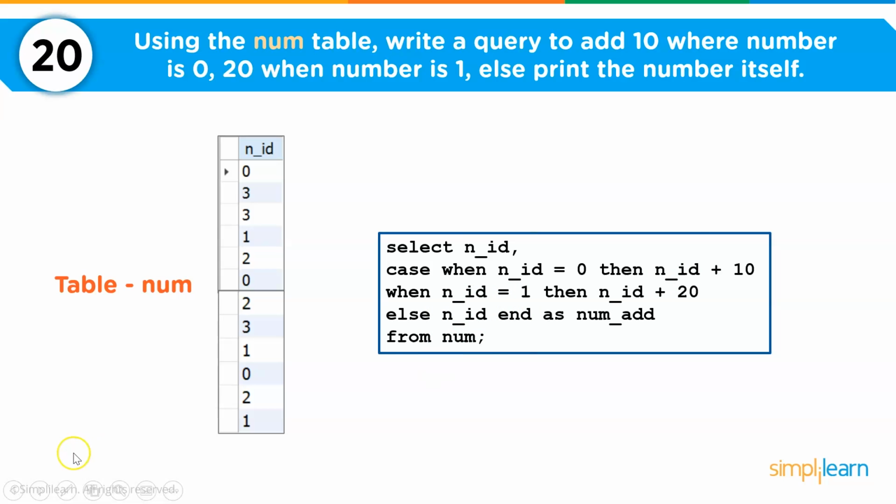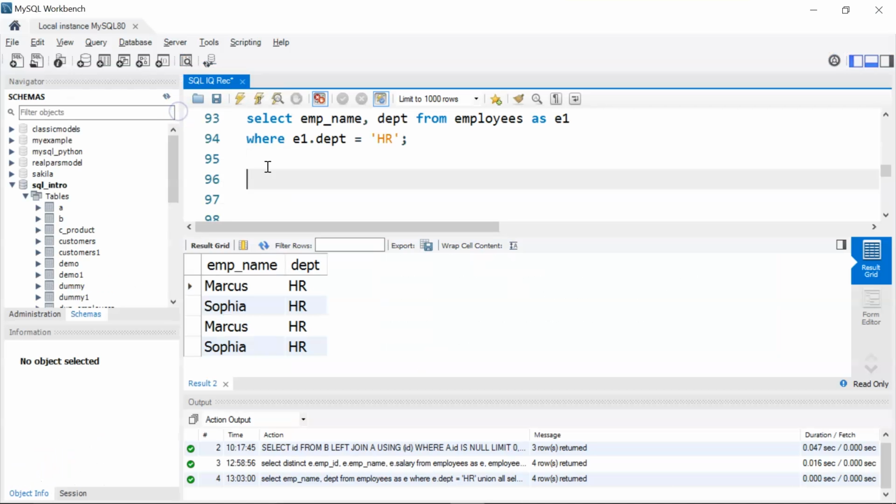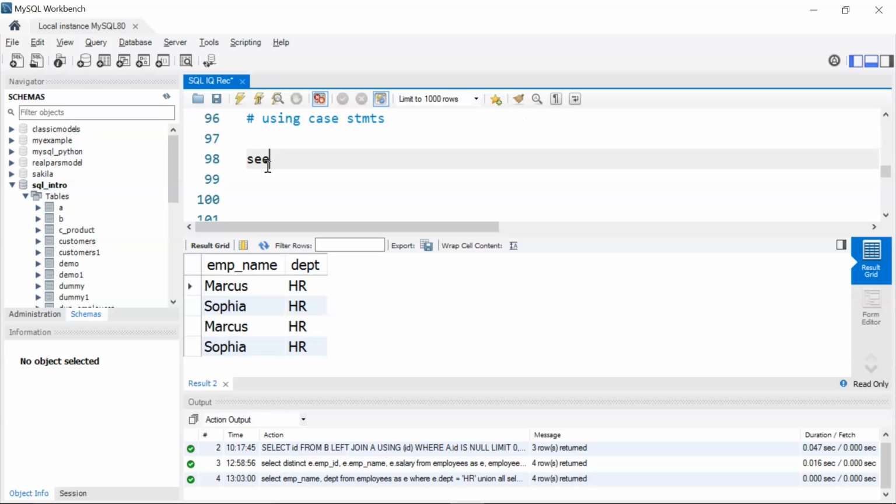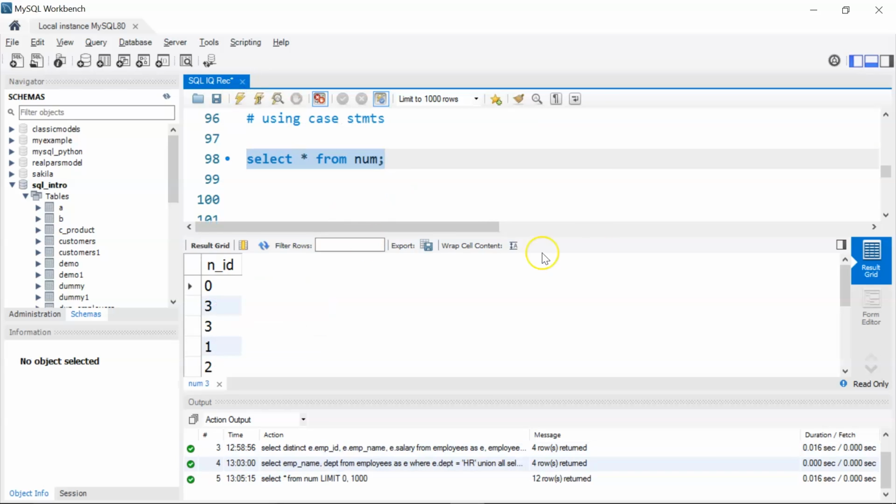Now let's do this. Okay, I'll give a comment saying using case statements. First of all let me display the values present in my NUM table. You can see here this is my table and there are total 12 rows of numbers.